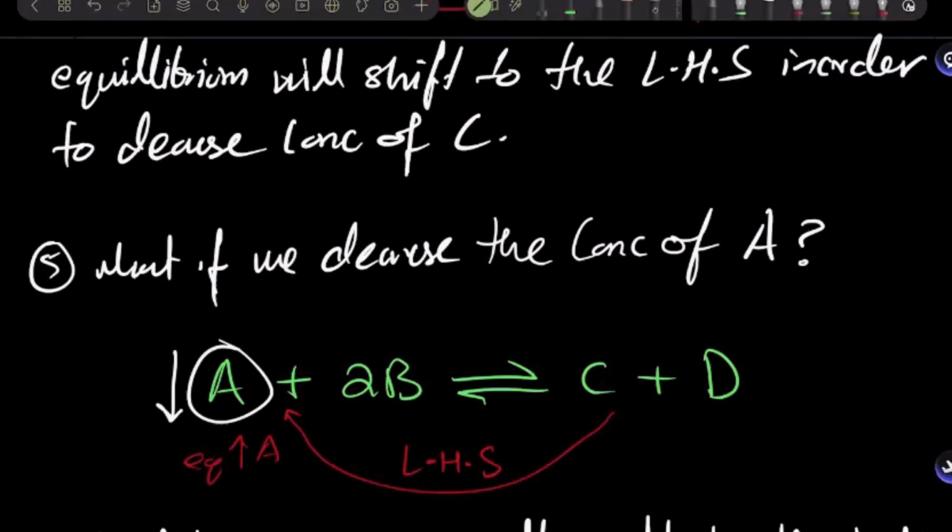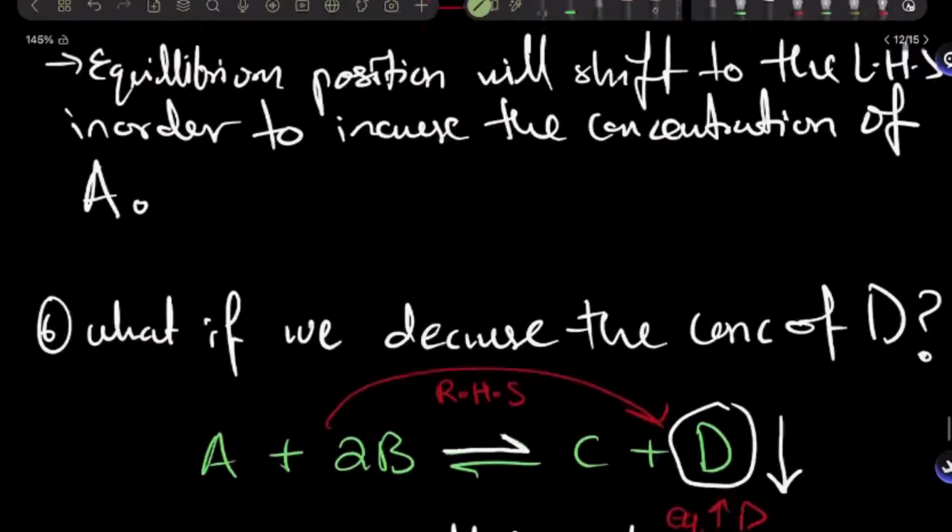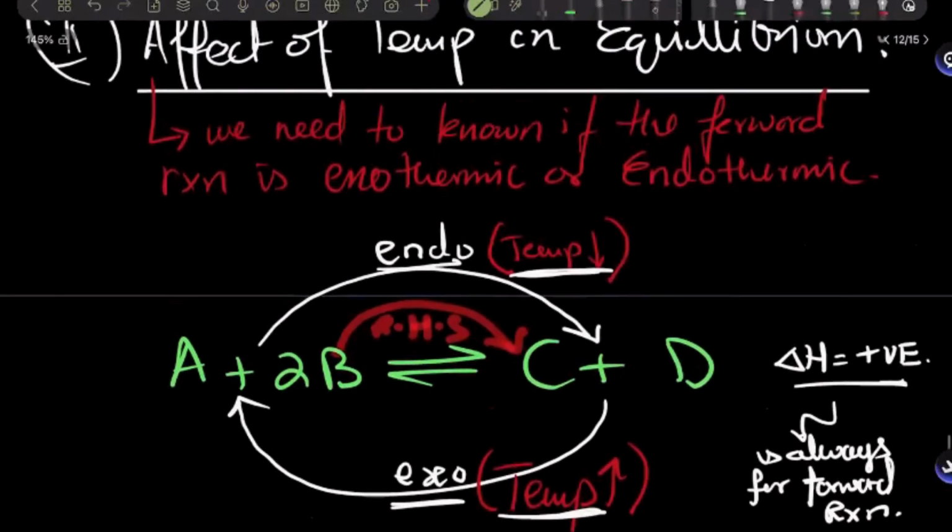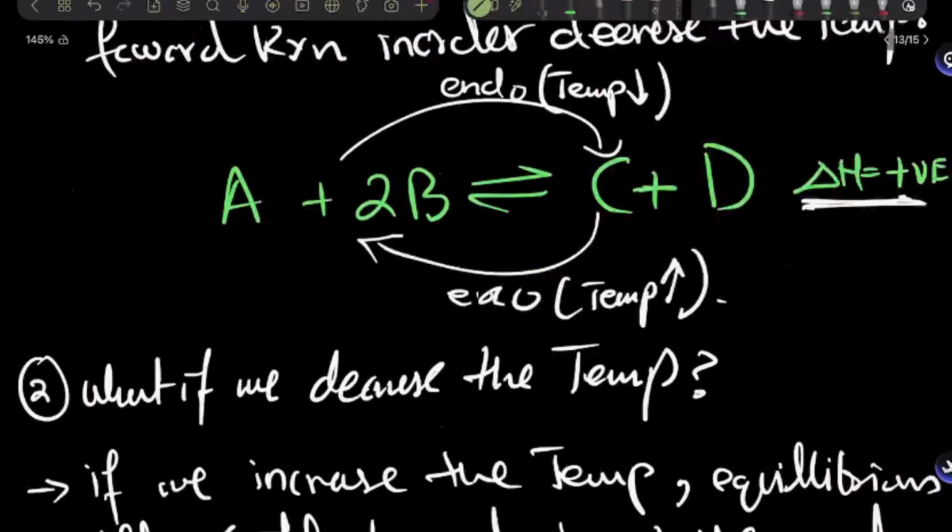It should try to decrease this, and in order to decrease it, which direction is it willing to go? But whenever you're talking about temperature at equilibrium, first you need to label all these things. The forward reaction is endo and the backward reaction would be exo. What happens in the endo reaction to the temperature of the surrounding, and what happens in the backward reaction? Once you've labeled all this, it's very easy to figure out the direction of equilibrium.